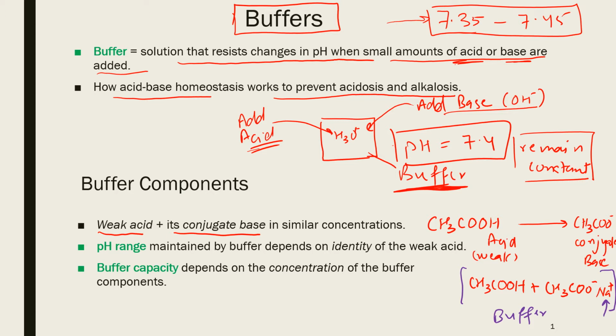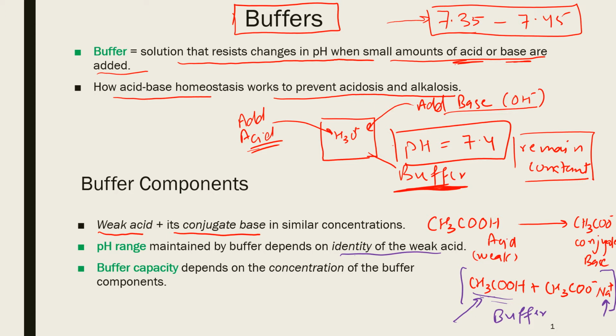Now, the pH range of the buffer depends on the identity of the weak acid. It could be anywhere from pH 1 to pH 10. So any pH is possible depending on what weak acid you take. So this buffer is known as acetic acid acetate buffer because it's made up of acetic acid and acetate. There are many other buffers also available.